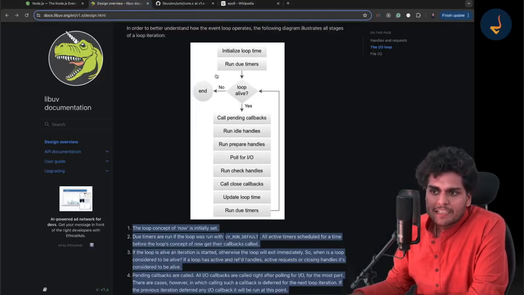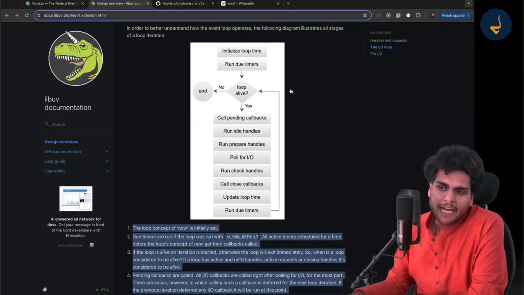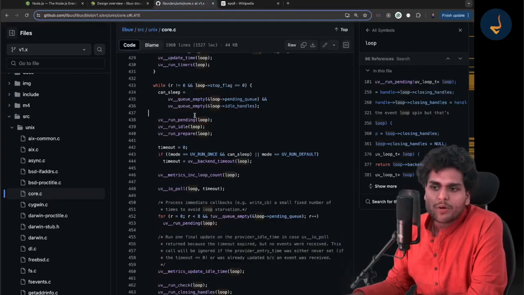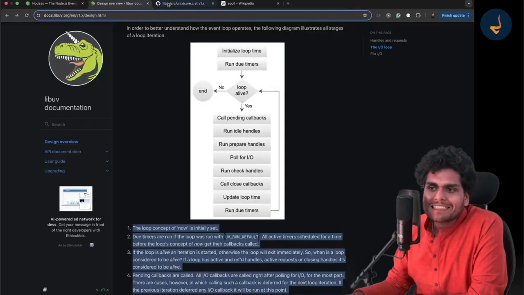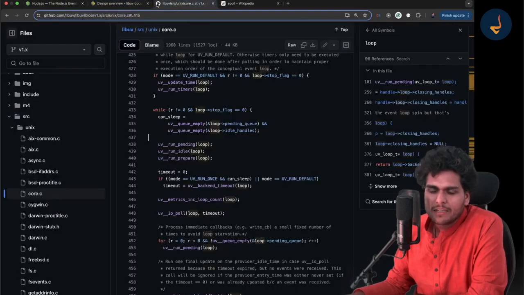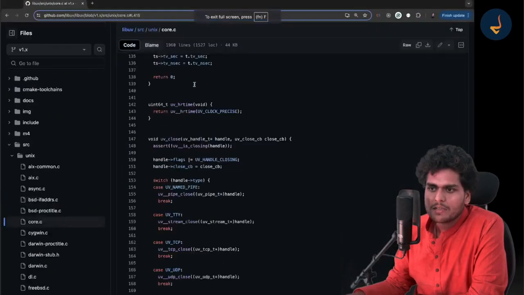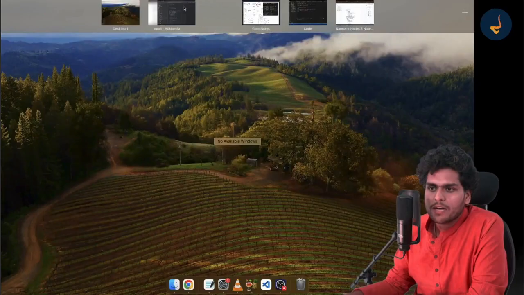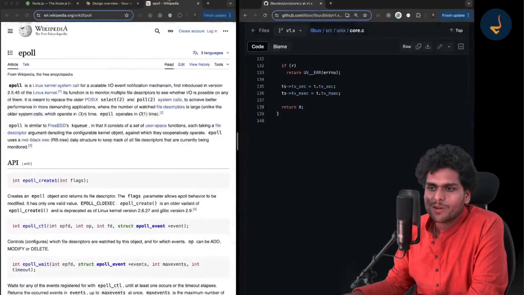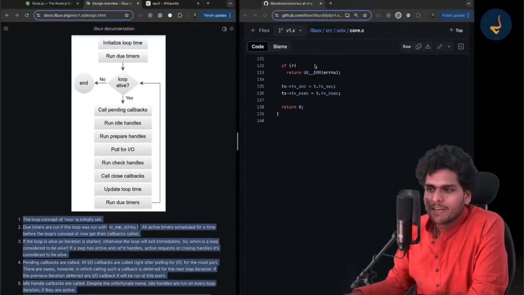This is the libuv diagram and this is the libuv code. This diagram exactly matches this code, right? Let me just show it to you. Let me take some time and show it to you.